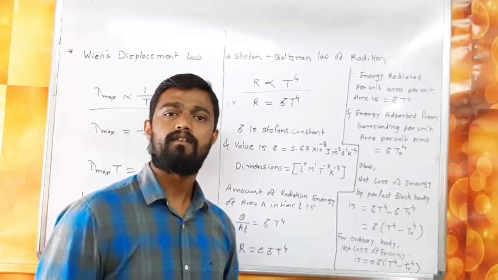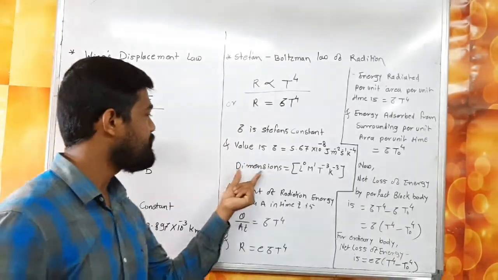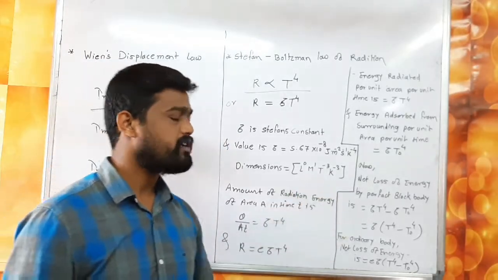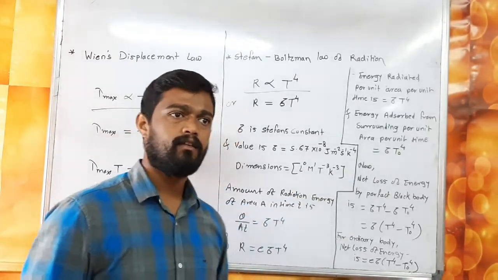Sigma is Stefan's constant, and its dimensions are L0, M1, T raised to minus 3, K raised to minus 4.